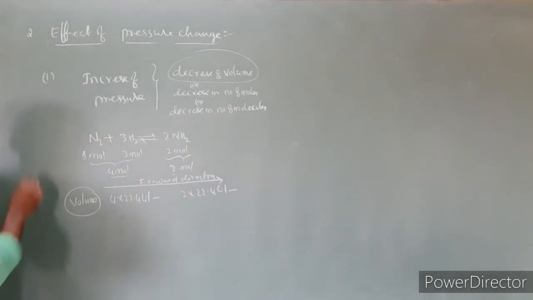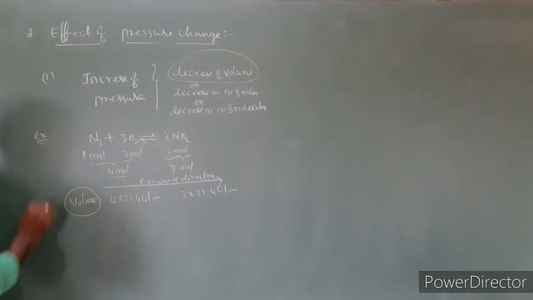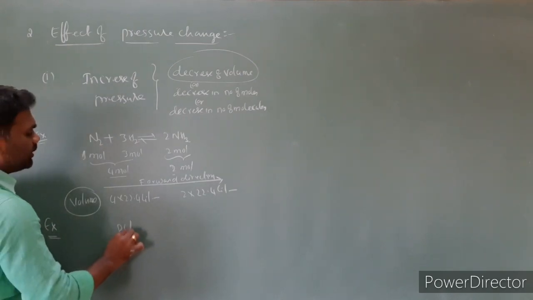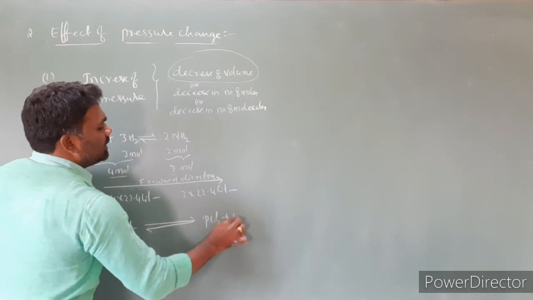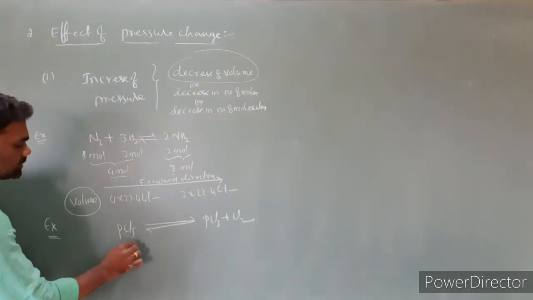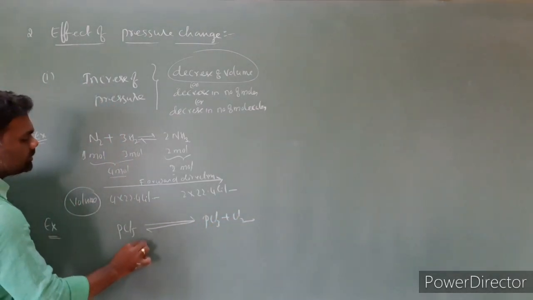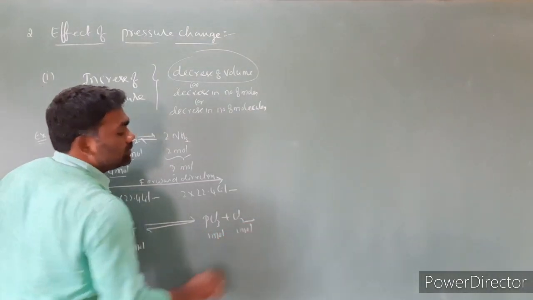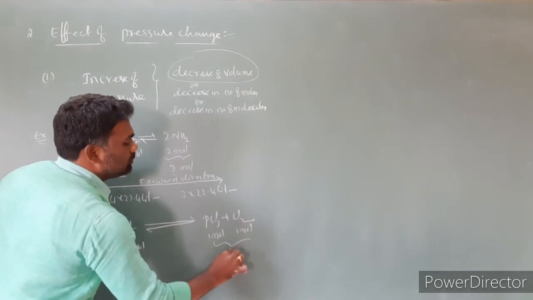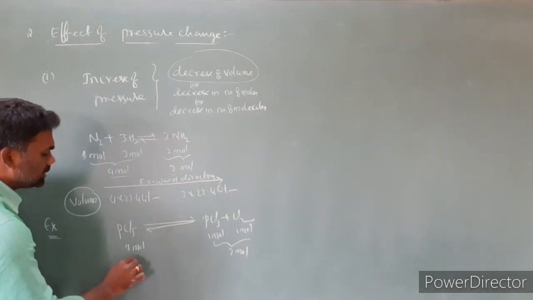Let us take one more example. This is example 1. I am taking another example for better understanding. I am taking PCl5. PCl5 gives rise to PCl3 plus Cl2, isn't it? So here is 1 mole, here is 1 mole, here is 1 mole. So the total number of moles on this side is 2 moles.